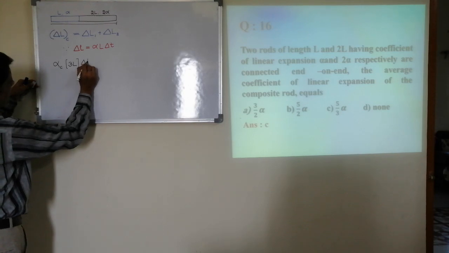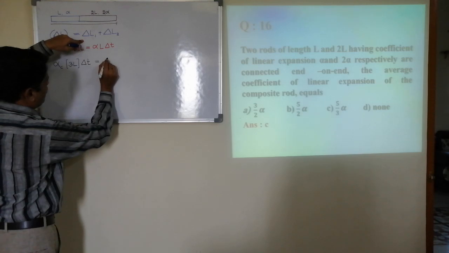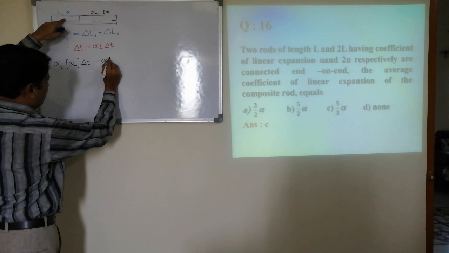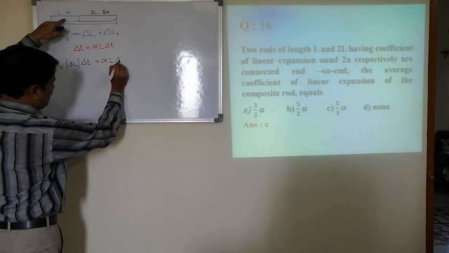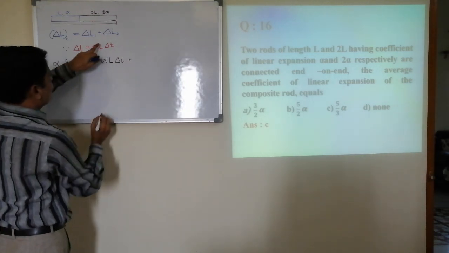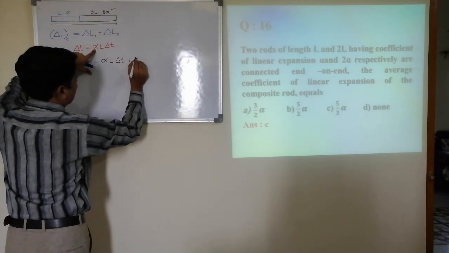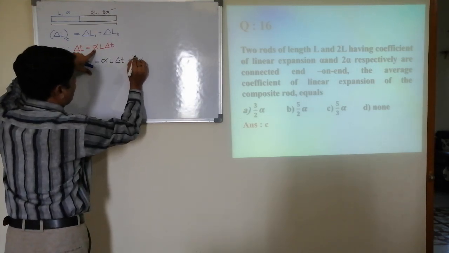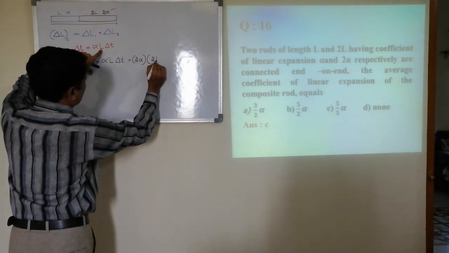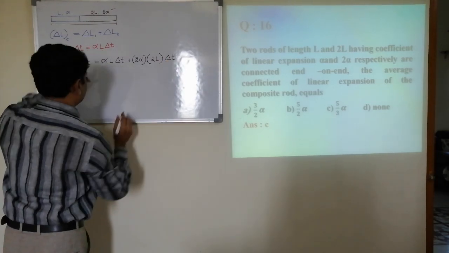The change in length of the composite rod is equal to, for the first, alpha, initial length is L, change in temperature is delta T, plus for the second, alpha is 2 alpha, length is 2L, change in temperature is delta T.